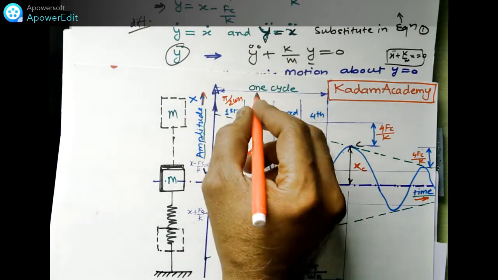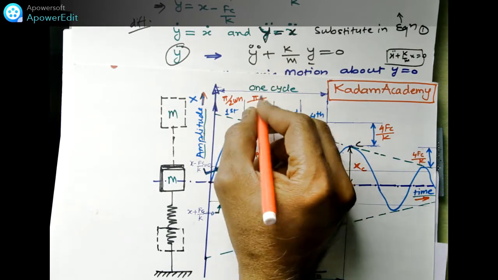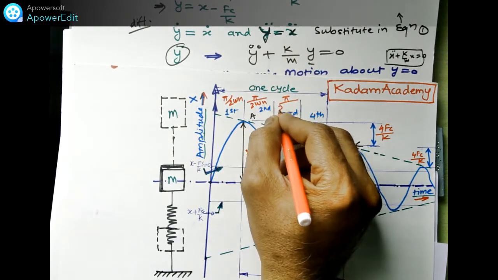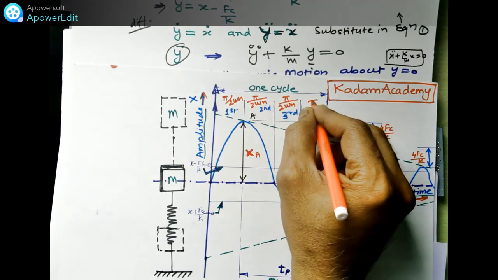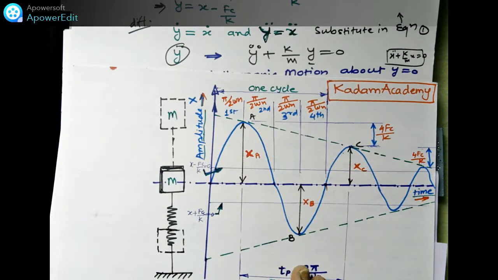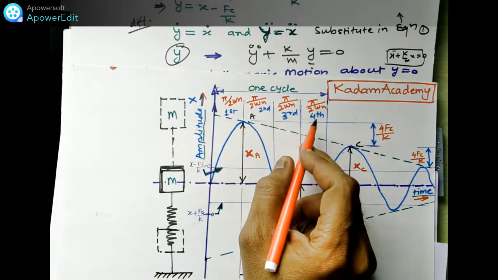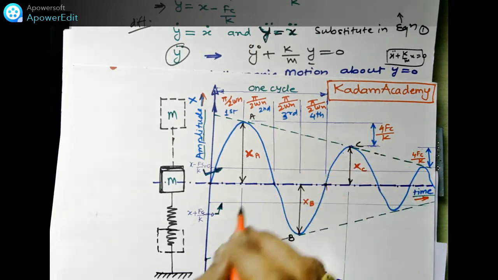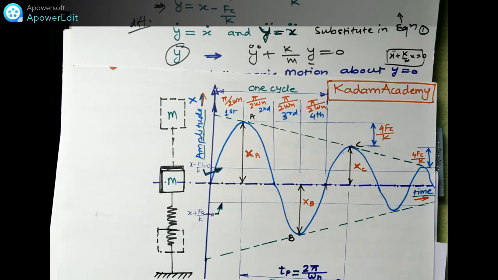Similarly, for each quarter, the value becomes pi by 2 omega n. For each we can calculate the time period, and adding all of these we get 2 pi by omega n.